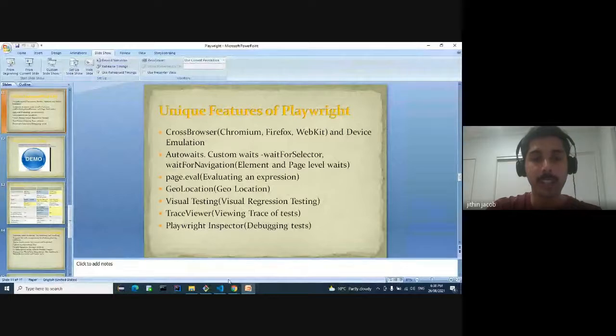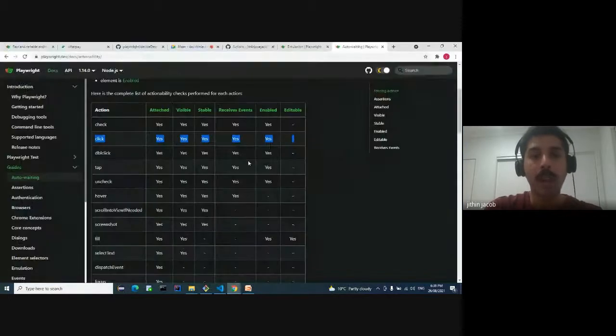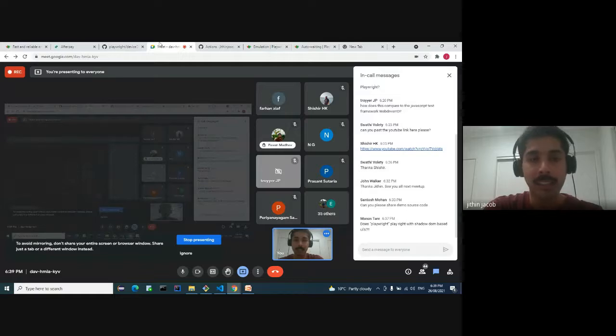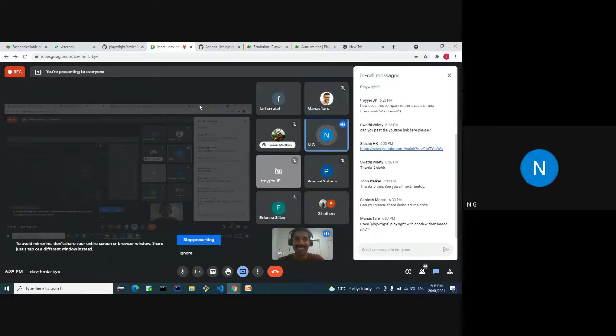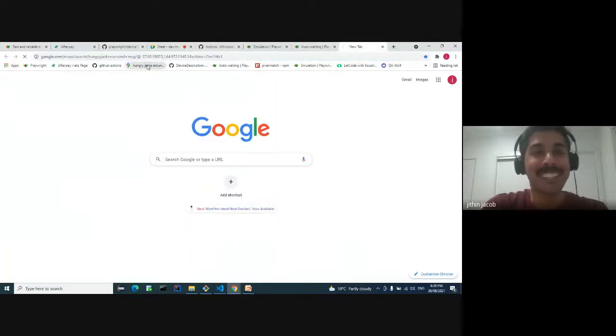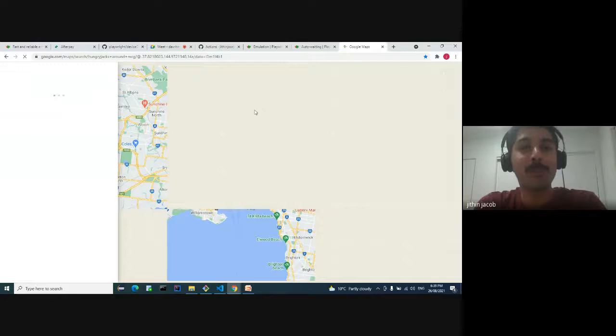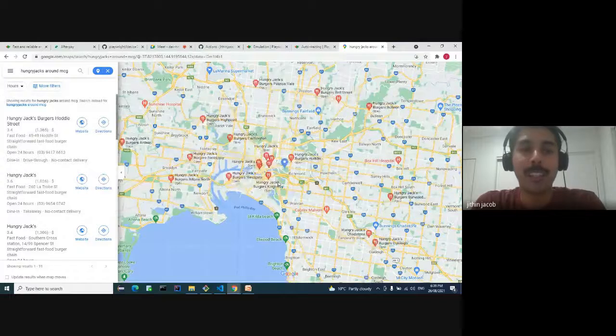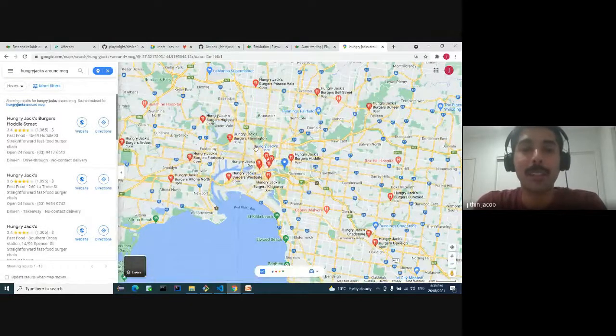For our specific test case, I have formulated a real-time use case. I hope everyone is familiar with the MCG in Melbourne. Does everyone know what the MCG is? Of course. Okay. So my test case is, let's say we went to watch a match at the MCG. After the match, we are hungry, so we want to eat something. So I type in Hungry Jacks around the area so that it will display all the Hungry Jacks. That's my real-time test case.